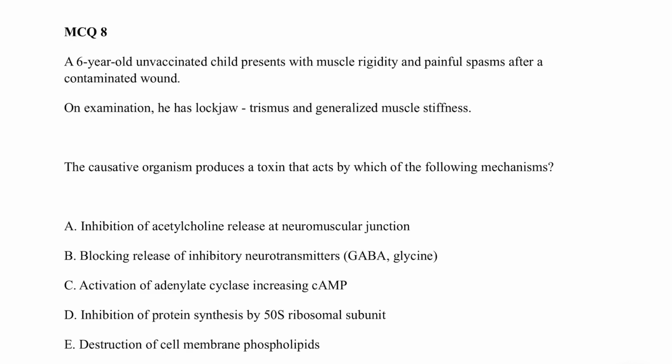Hello everyone, let us see another question. A 6-year-old unvaccinated child presents with muscle rigidity and painful spasms after a contaminated wound. On examination, he is having trismus, that is lockjaw, and also generalized muscle stiffness. The causative organism produces a toxin that acts by which of the following mechanisms?